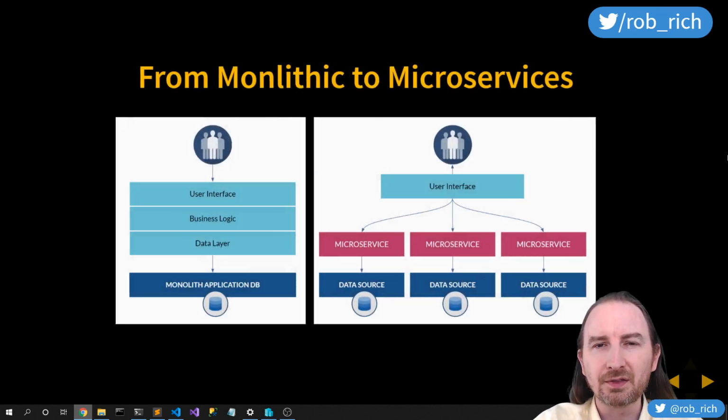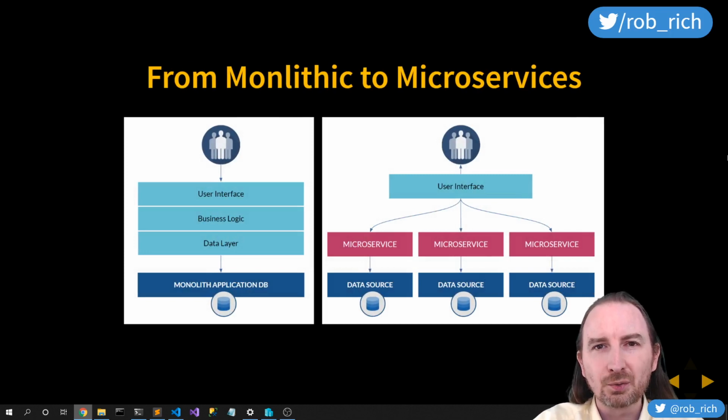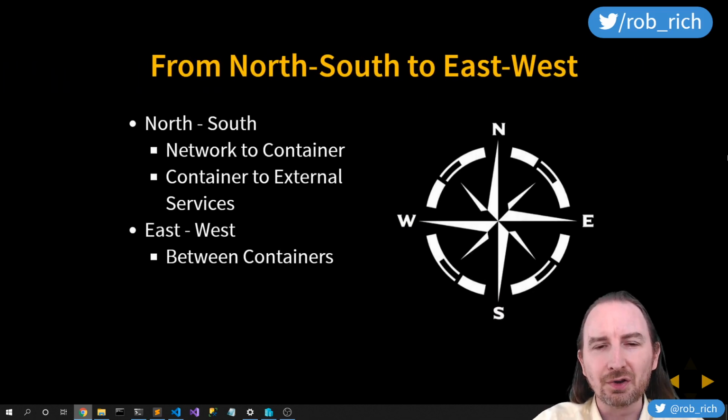So for example, in this diagram on the right, a user is on top, our database is on the bottom, so north-south traffic will go into our cluster or out of our cluster, and east-west traffic will go between our microservices. Just some cool terminology. What's really cool is that a service mesh allows us to control both north-south traffic into and out of our cluster, and also east-west traffic between services.